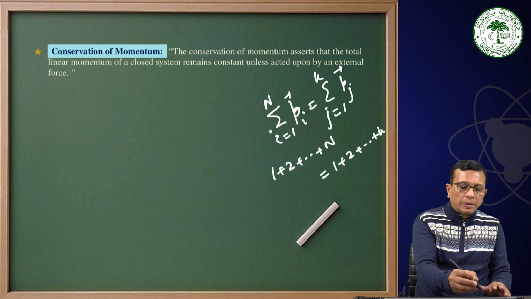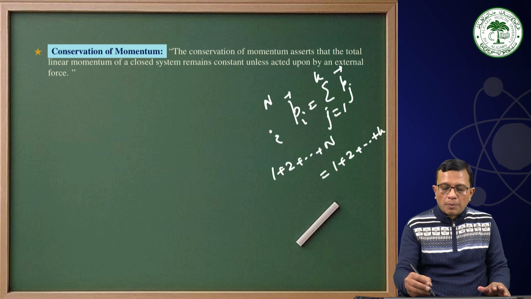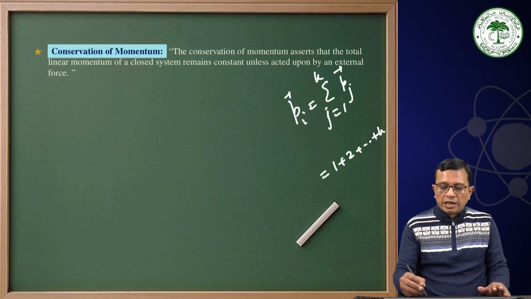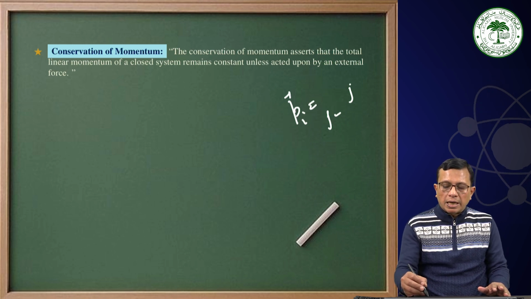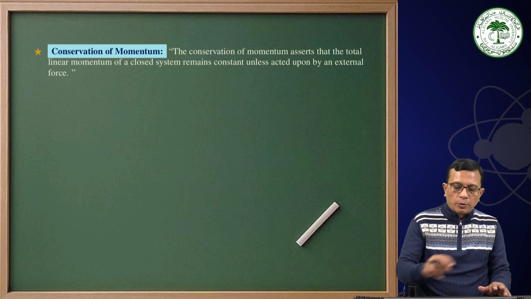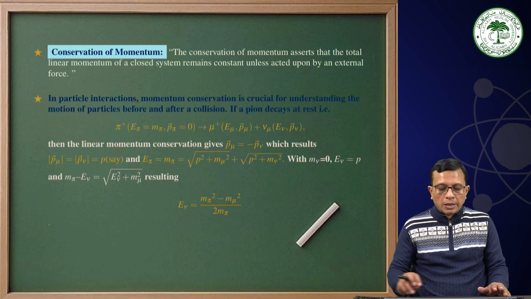The total linear momentum of the initial state must be equal to the total linear momentum of the final state. That is the linear momentum conservation rule.